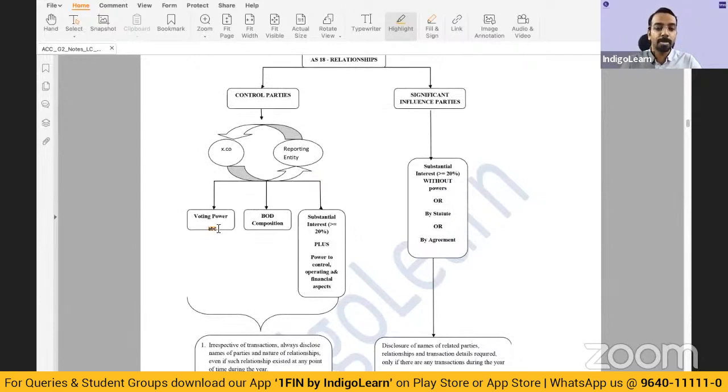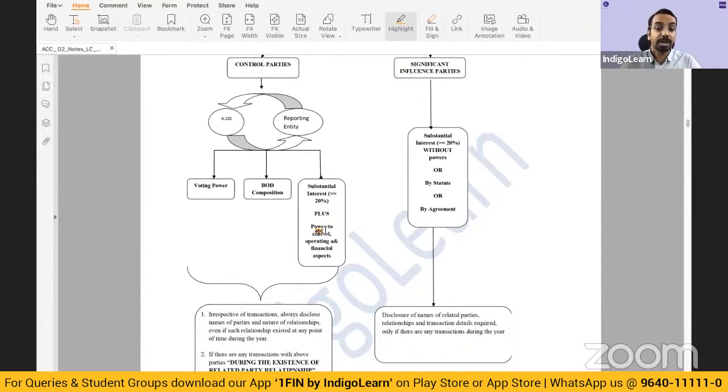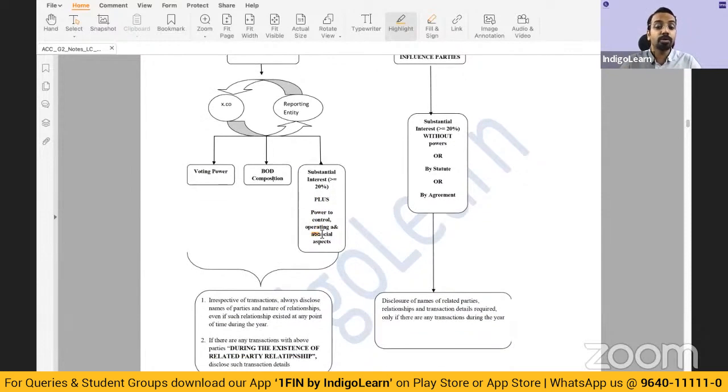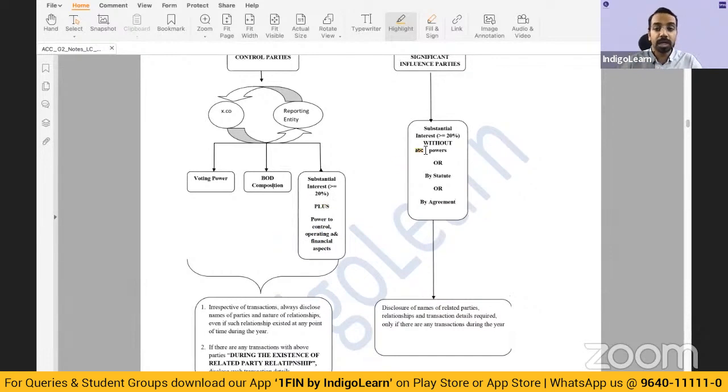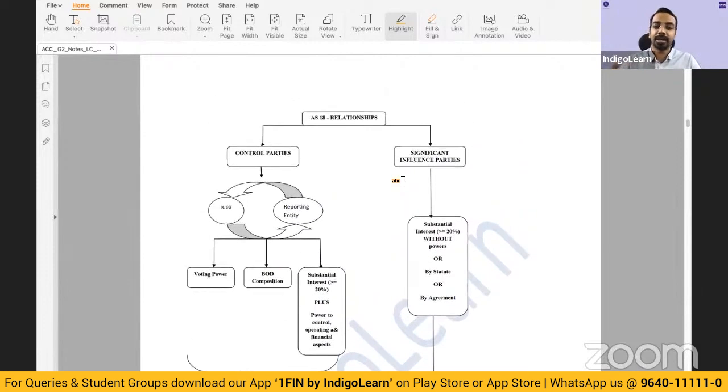So to summarize, voting power more than one half, board of director composition, and substantial interest plus power to control operating and financial aspects, then there comes the question of control. Otherwise, if there is only substantial interest, and you do not have other aspects to control the entity, then that falls under the category of significant influence. Any questions so far? Because this is one thing where a lot of students do have doubts.